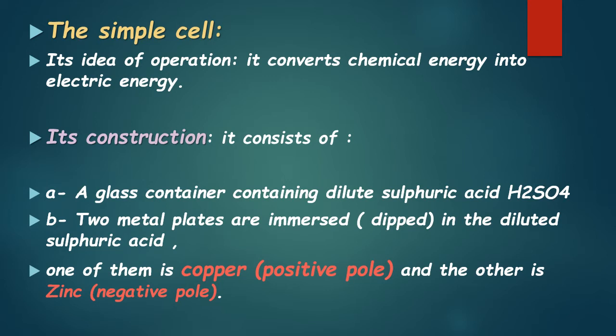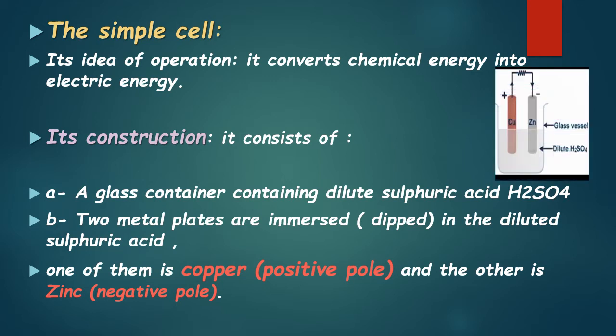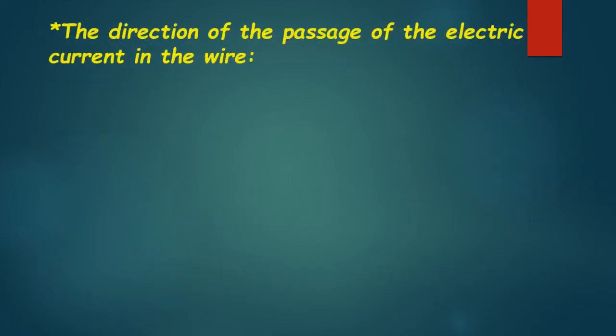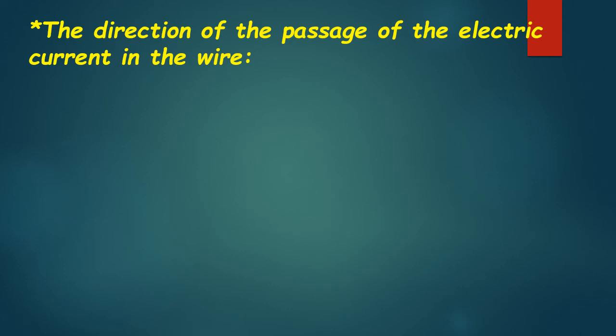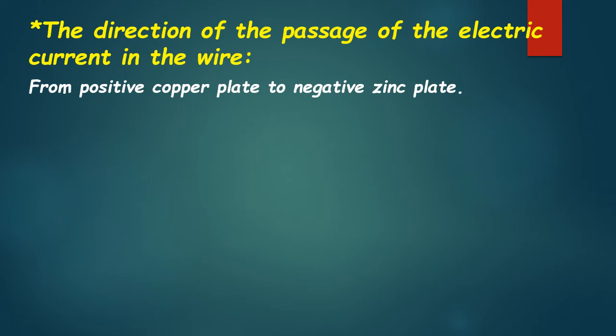One of these plates is copper, which acts as the positive pole, and the other is zinc, which acts as the negative pole, as shown in this figure. The direction of the electric current in the wire is from the positive copper plate to the negative zinc plate.